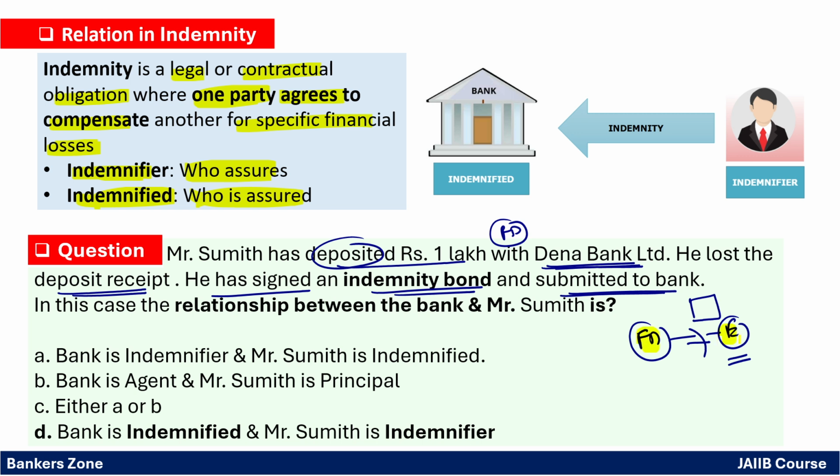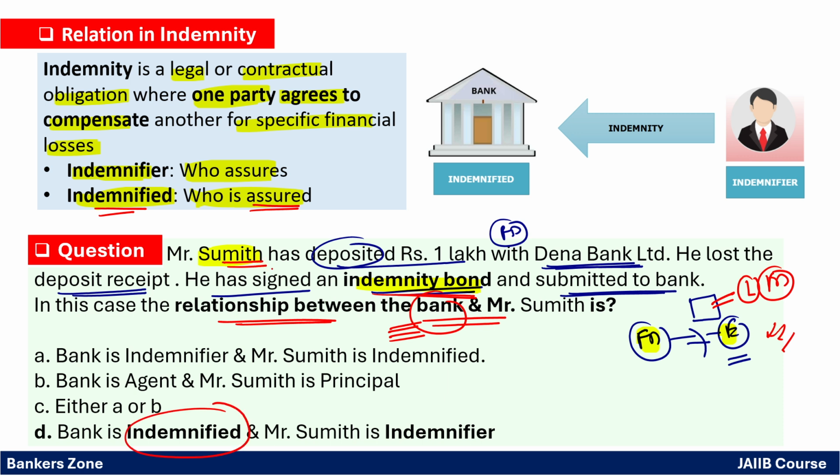So to be on the safer side, what will the bank do? The bank will take an indemnity bond from Mr. Sumit, that if in future the stolen or lost FD receipt is misused, then Sumit will repay to the bank. That is what is called the indemnity bond. So here, the relationship between the bank and Mr. Sumit is, see, the bank is getting safer. The person who gets assured himself is called the indemnified. So here the bank becomes the indemnified and Sumit is responsible for future liability if it happens, so Sumit becomes the indemnifier. Very simple. Very, very important.